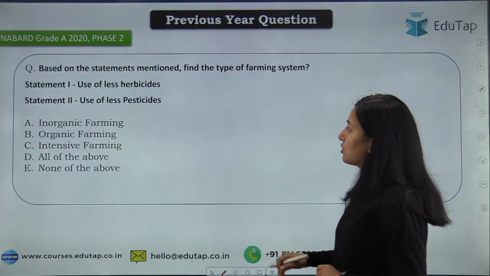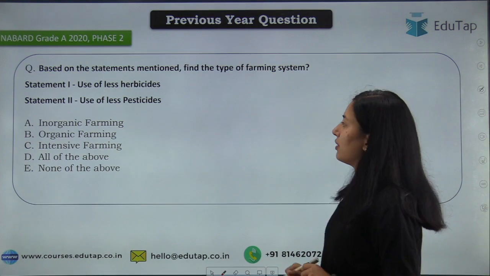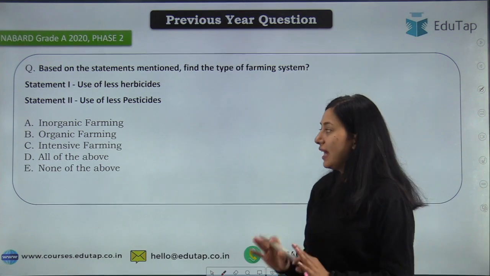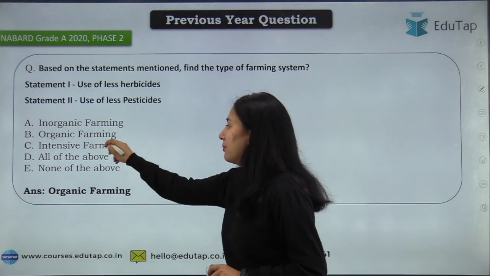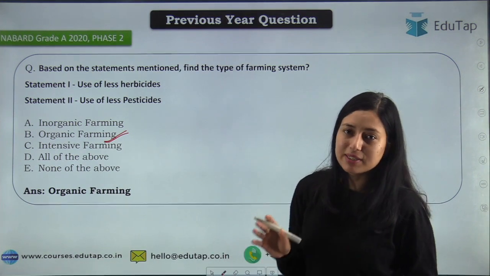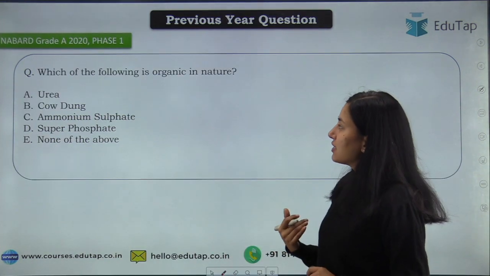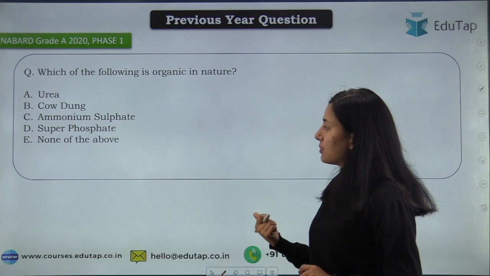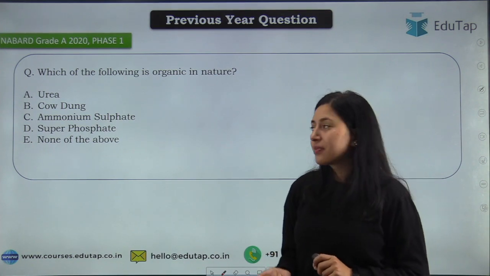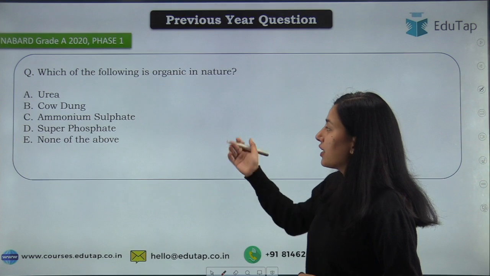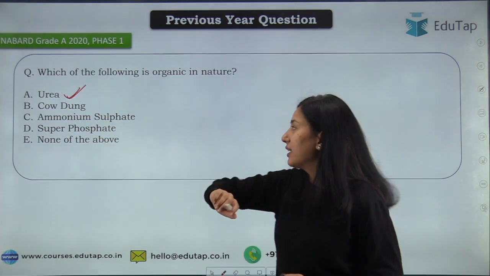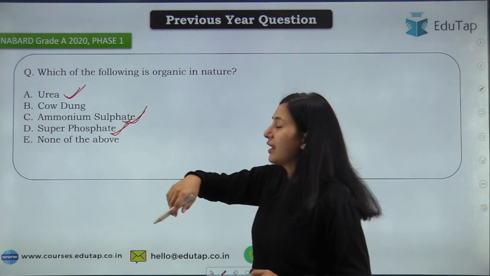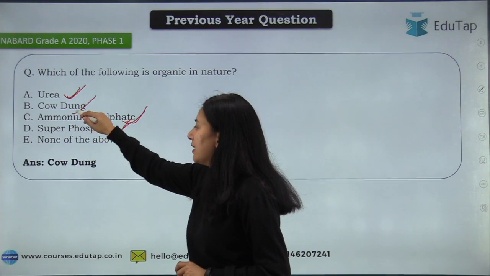So now let's move on to the question, which was that based on the statement mentioned, find the type of farming system. Okay, your options were use of less herbicide, less pesticide. Okay, and the right answer for this question will be your organic farming. हमने पढ़ लिया कि organic farming में हम pesticide, herbicide use नहीं करते हैं. ठीक है. Moving on to the next, which says which of the following is organic in nature? Your options are urea, cow dung, ammonium sulfate, superphosphate, none of the above. Students, from the options, पहले आप options में देखो कि urea is not organic. Okay, then your ammonium sulfate is not organic, your superphosphate cannot be organic, so we are left with only cow dung. So your right answer is cow dung.